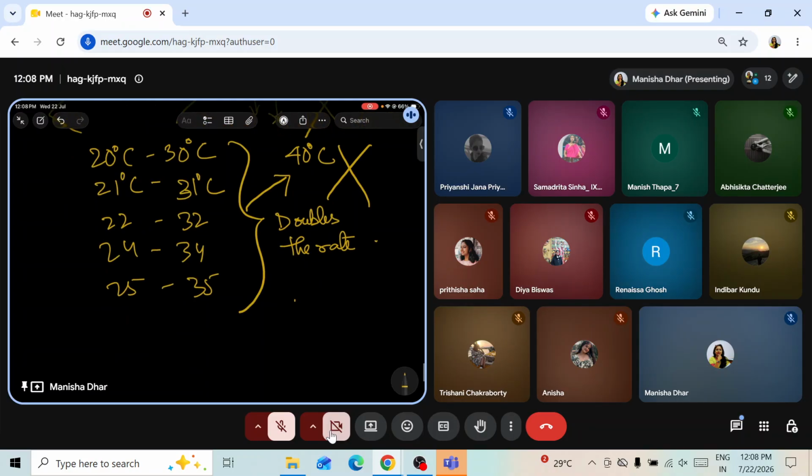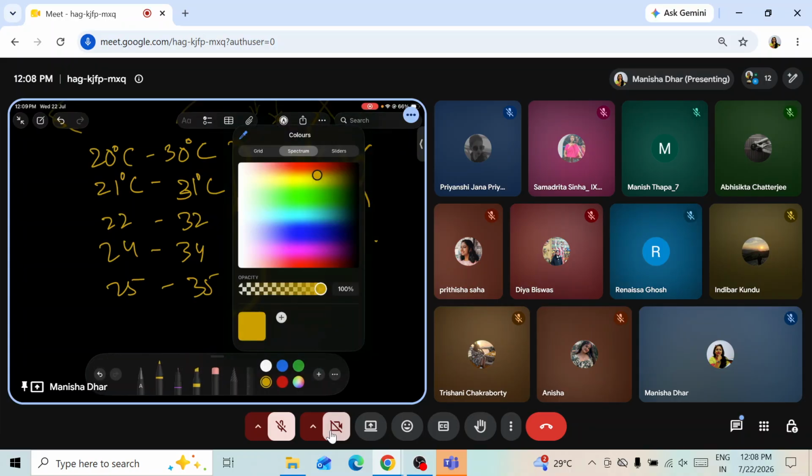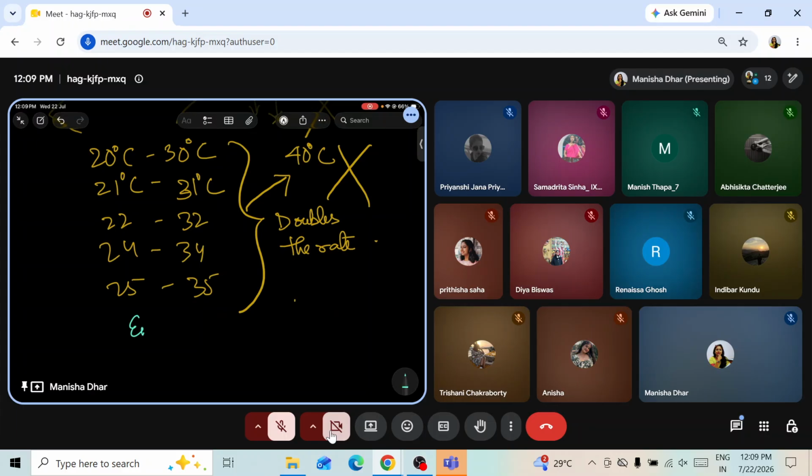Why? What is the reason? Can anybody tell me? The enzymes that are helping in the process get destroyed beyond this temperature, and that is why there is no enhancement in the rate of photosynthesis. Got it? Anywhere you feel you have not understood, please let me know. I'll explain it again and again.